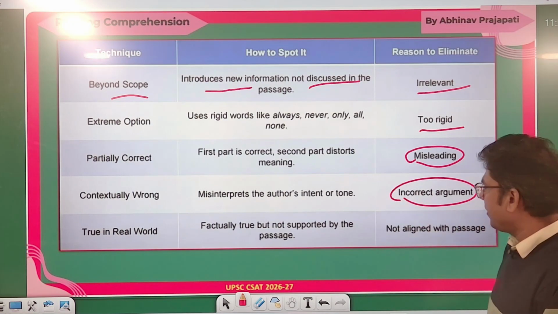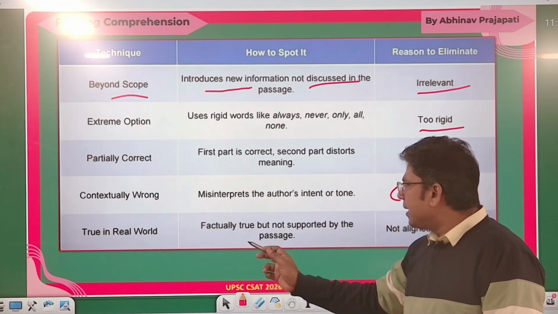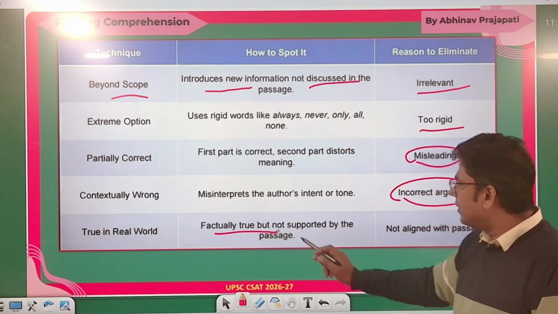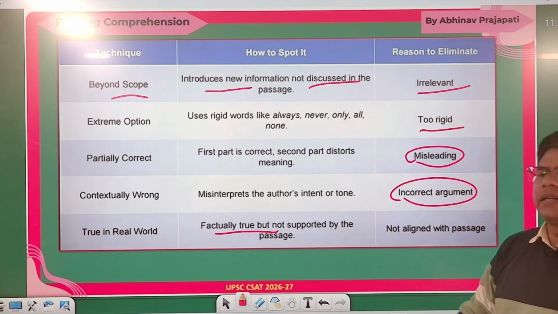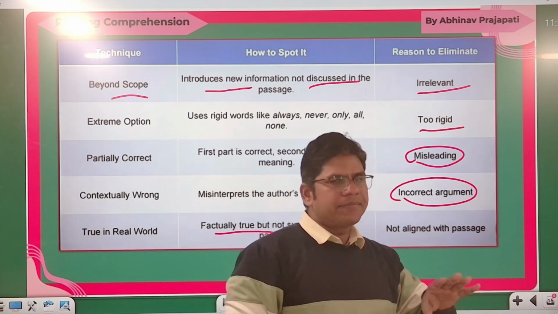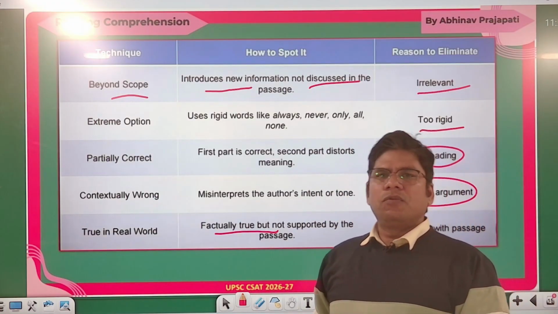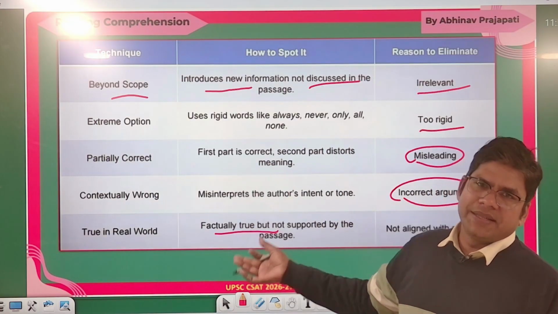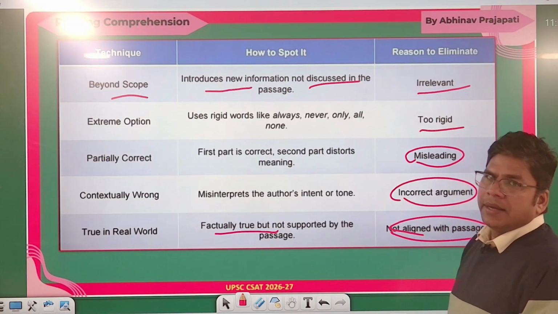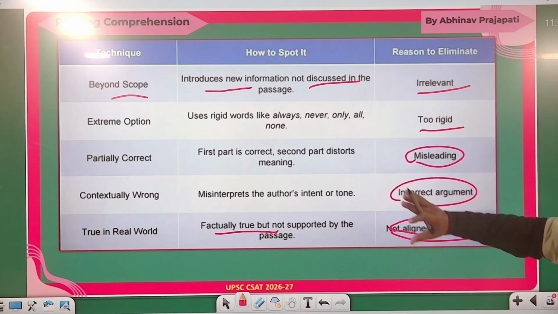Then there is the "true in the real world" type of option. Actually they are true, but not supported in the passage. रियल वर्ल्ड में ट्रू हो सकता है, आपके नॉलेज जनरल नॉलेज के हिसाब से वो सही हो सकता है, बट इवन दो वो गलत होगा, इफ नॉट सपोर्टेड बाय द पैसेज. So it is not aligned with the passage. Clear? These points you must remember.